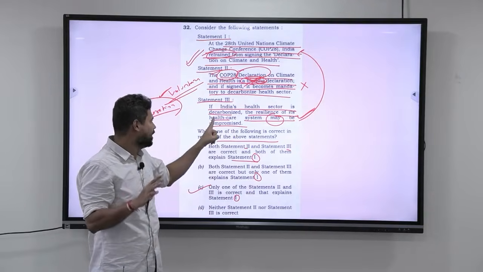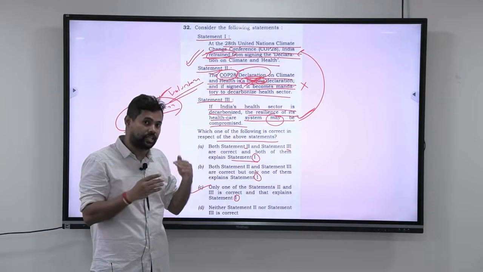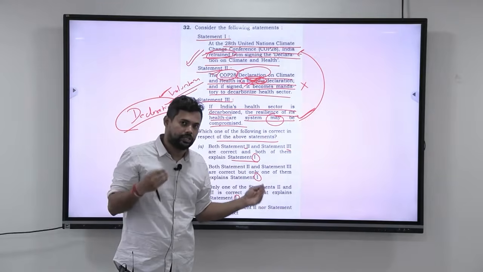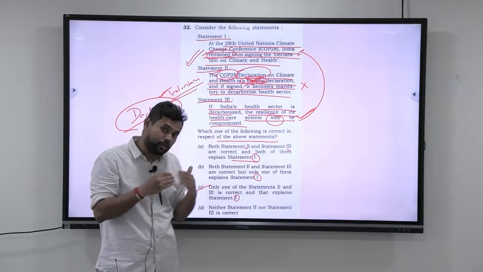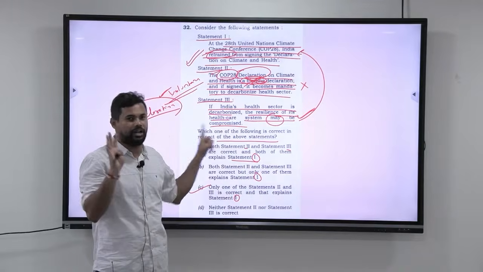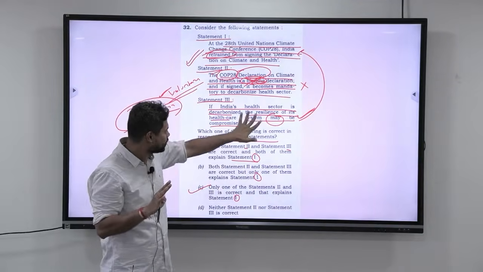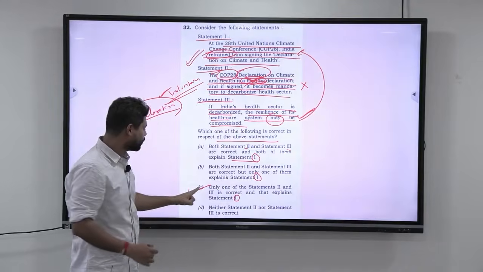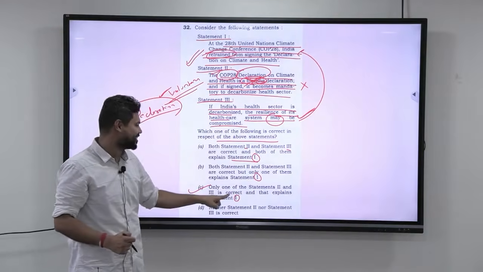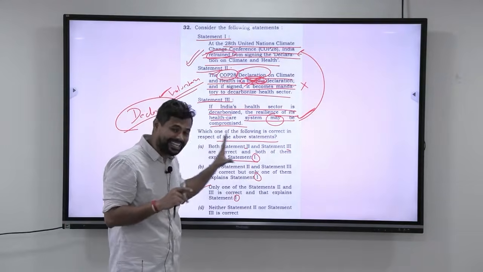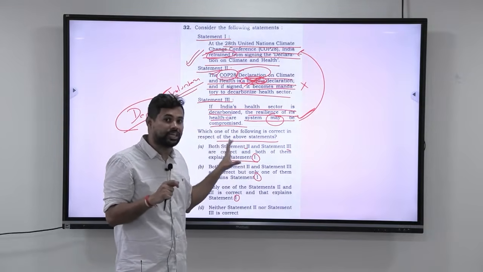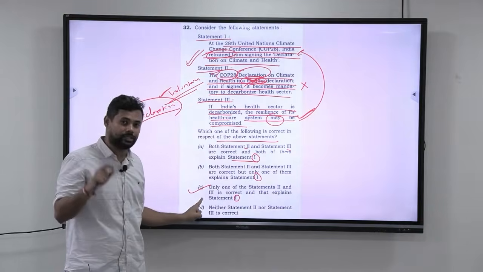So this statement says that in the health sector, if we try to decarbonize much faster, then automatically it will affect the health sector. If you are not ready and you are trying to decarbonize even before that, it will affect. Only with that knowledge can you say that this statement is correct. So the answer is: only one of statement 2 and statement 3 is correct, and that explains statement 1. By using logic and common sense, you can come to the conclusion that this answer is correct.